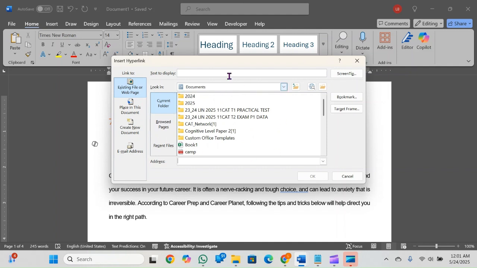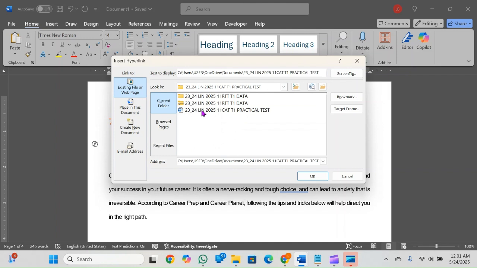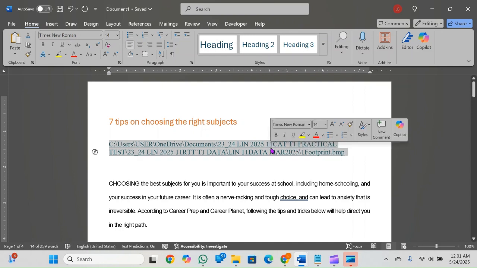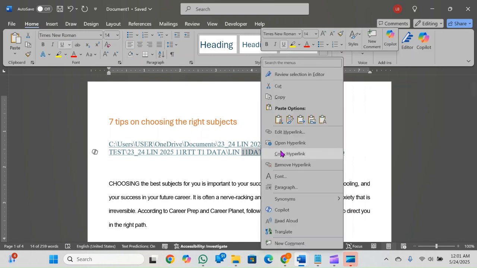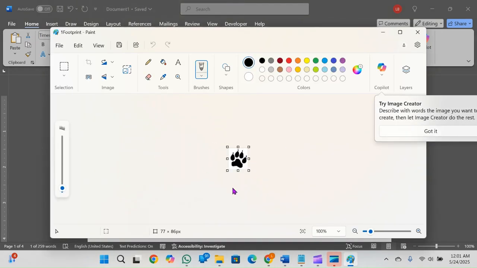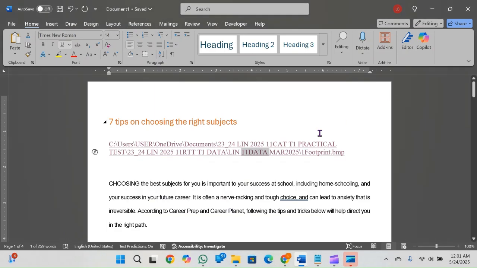Now, this is automatically going to pop up in your folder. I'm just going to use this one footprint picture. We say okay. So now you've created the link with a footprint picture, so somebody can double click the link, open the hyperlink, and it takes them to that specific picture. Okay, so that is editing a link.